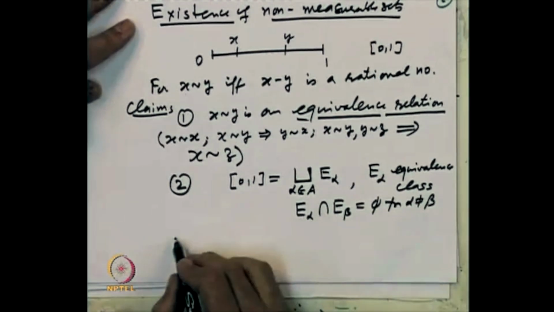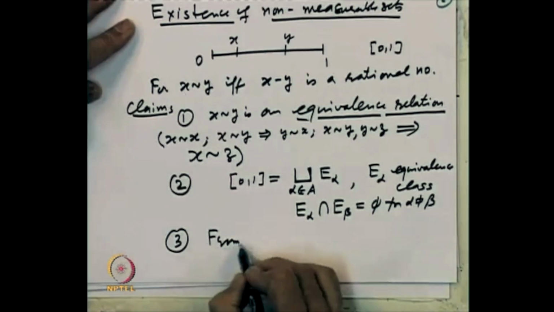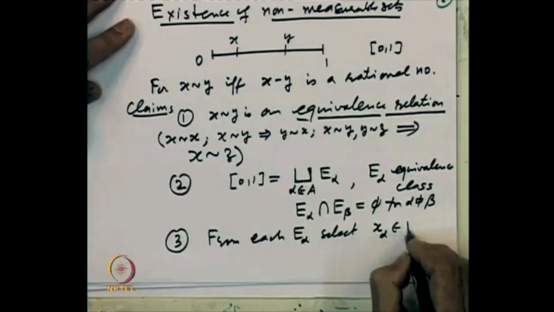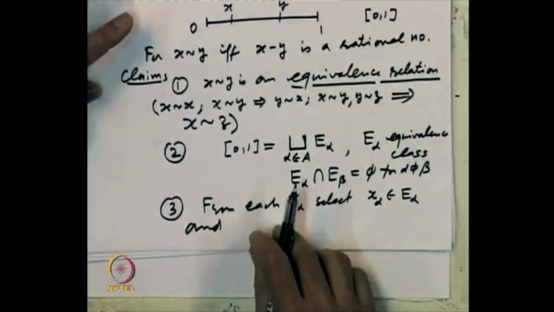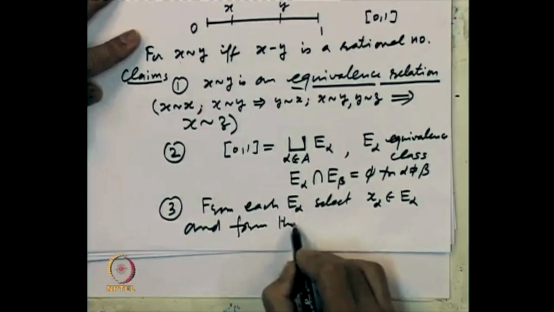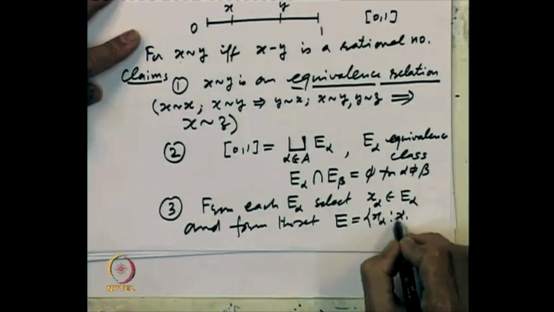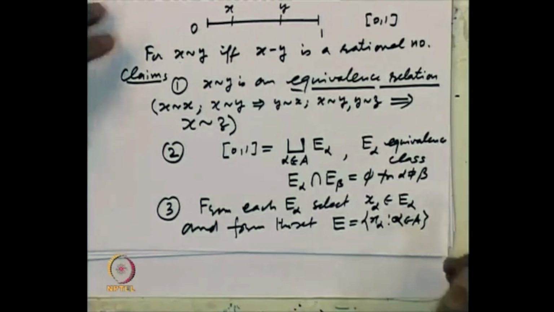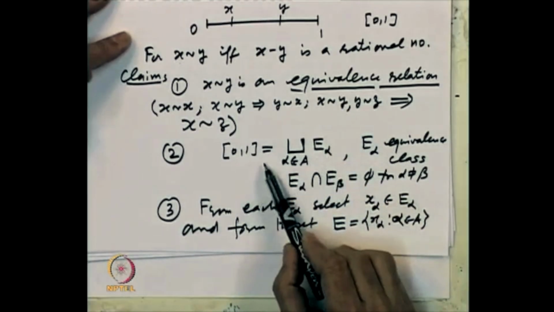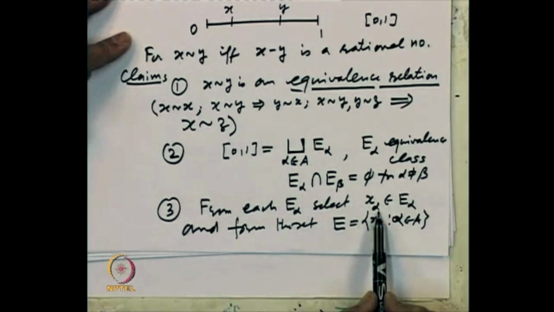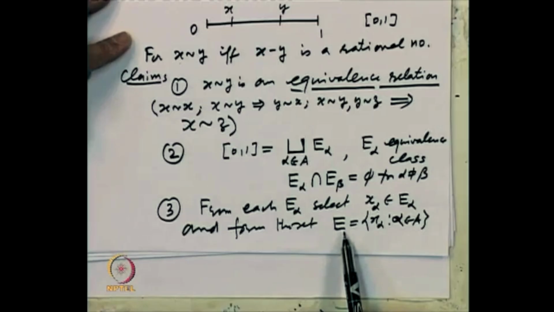And the third step is, from each E alpha select some element x alpha and form the set, let us call it E, which is x alpha, alpha belonging to the indexing set A. So what we are saying is, using this equivalence relation, partition the interval [0,1] into equivalence classes, and from each equivalence class pick exactly one element x alpha and put them together in a box, call that E. The claim is that E is a set.